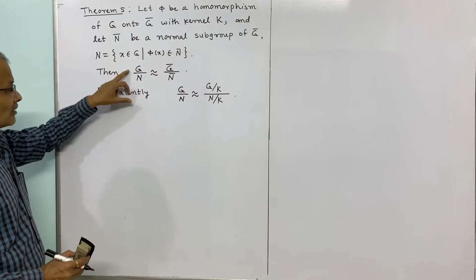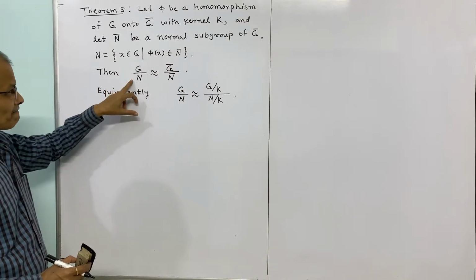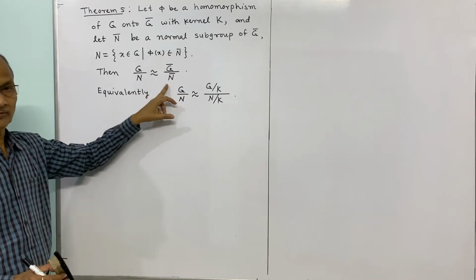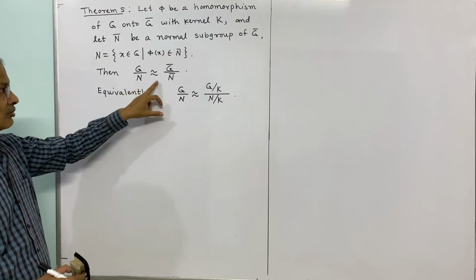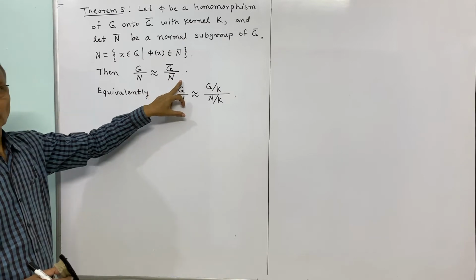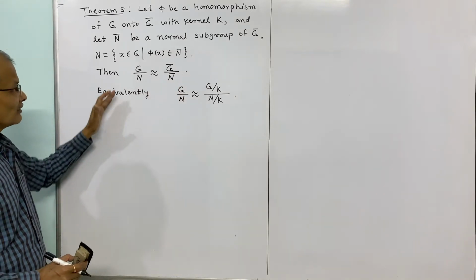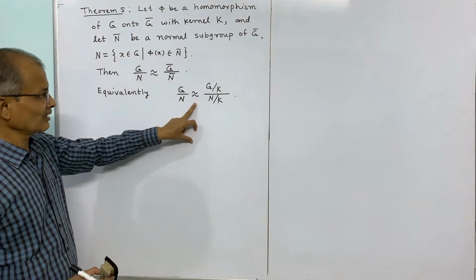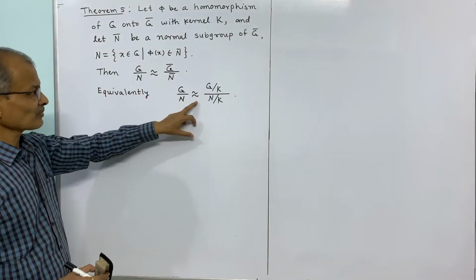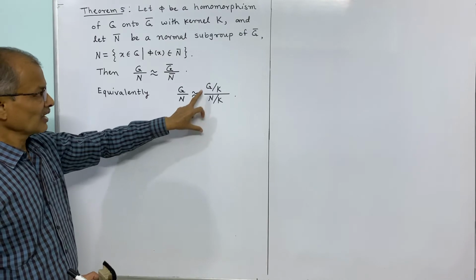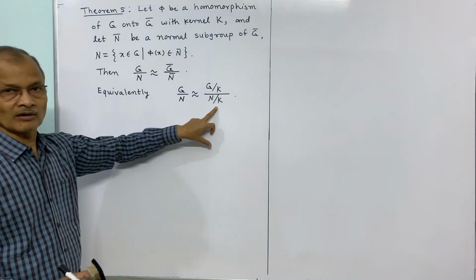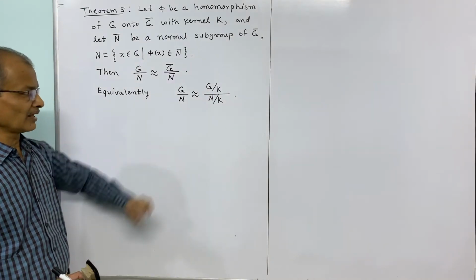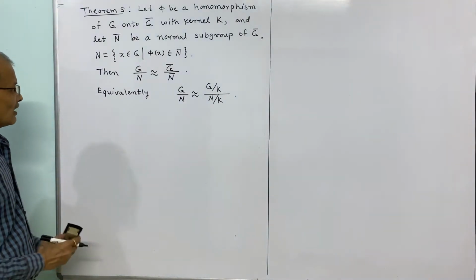Then the theorem states that G by N is isomorphic to G bar by N bar, quotient groups. This is equivalent to another isomorphic relation, that is G by N is isomorphic with (G by K) by (N by K). So this we shall now prove.